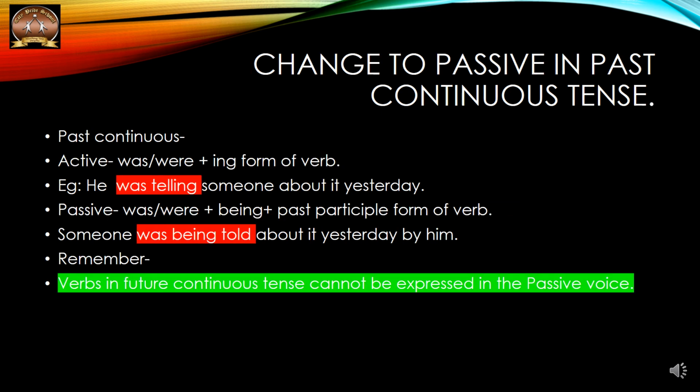Change to passive in past continuous tense. In past continuous, he was telling someone about it yesterday. Someone was being told about it yesterday. Now children, remember, future continuous tense cannot be expressed in passive voice. I hope this is clear so far.